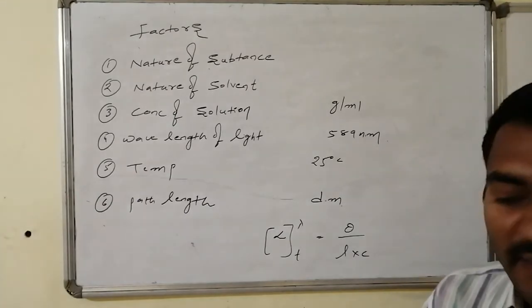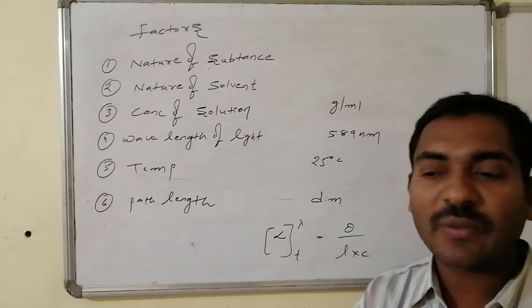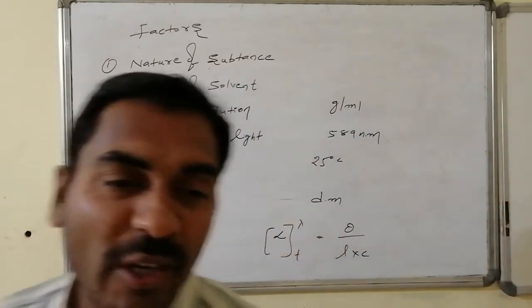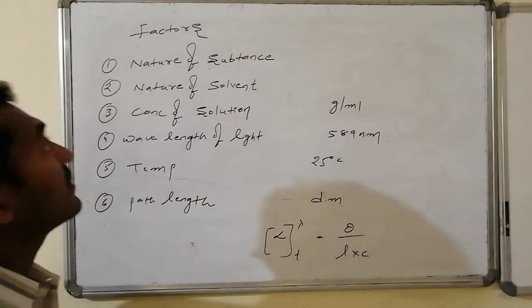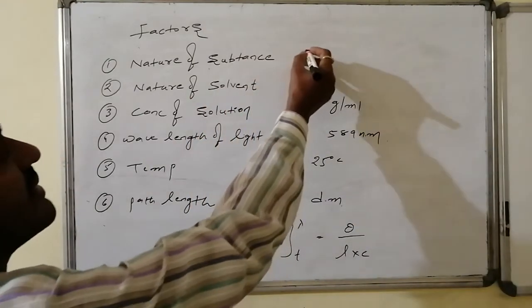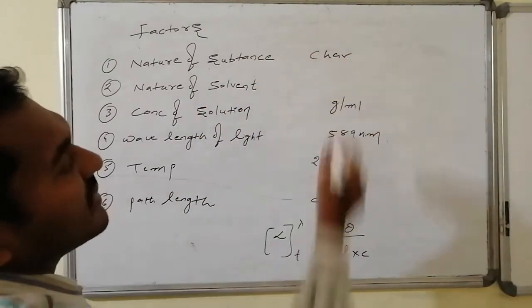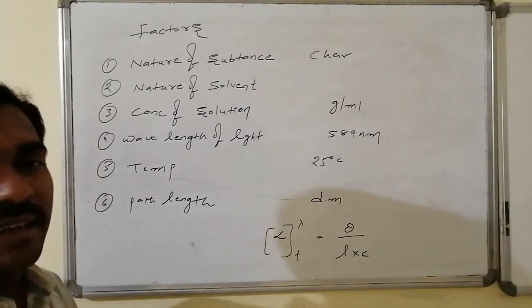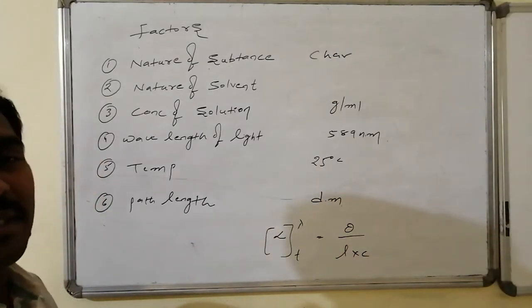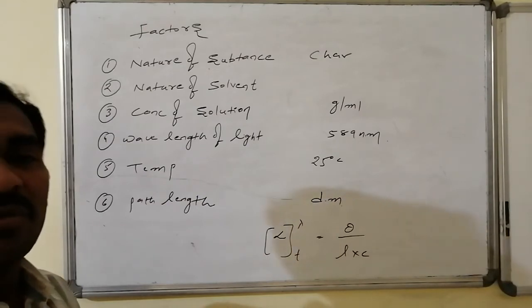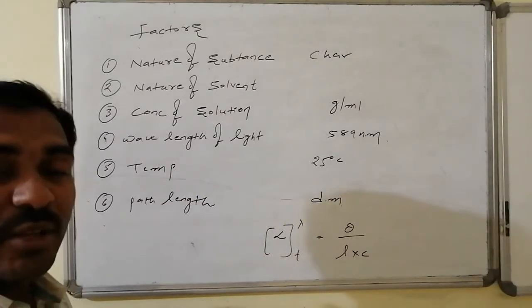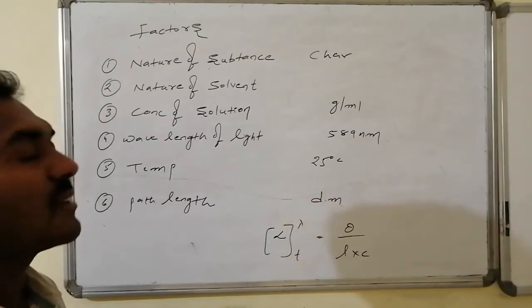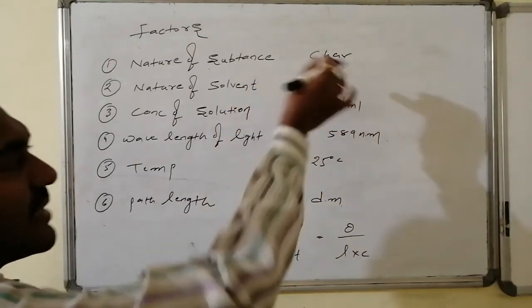Similarly, path length, the cuvette length, is also one of the influencing factors. To minimize these many varieties of things and to make it very specific, the nature of the substance is a characteristic property; we can't do anything about that. The nature of the solvent taken for the measurement depends on solubility. Sometimes we may take lower soluble components as solvents, or higher polarity solvents. Like this, that has to be mentioned.